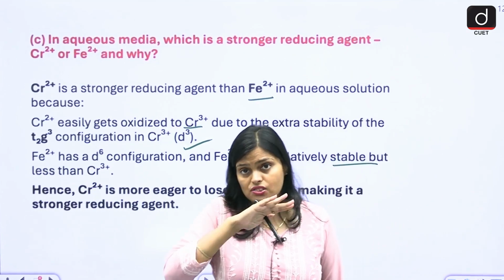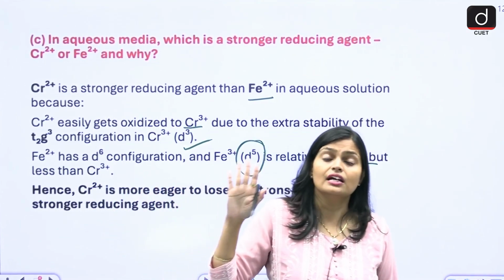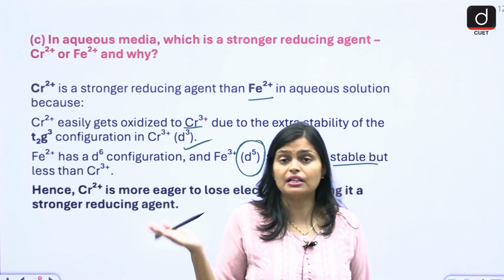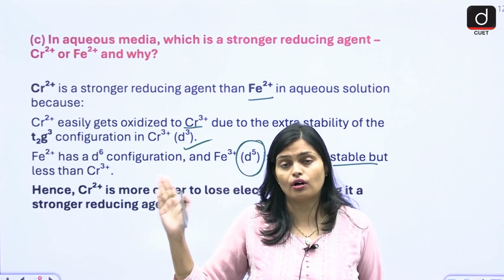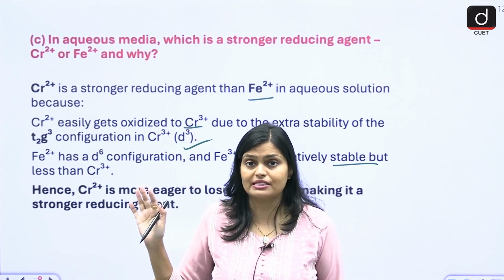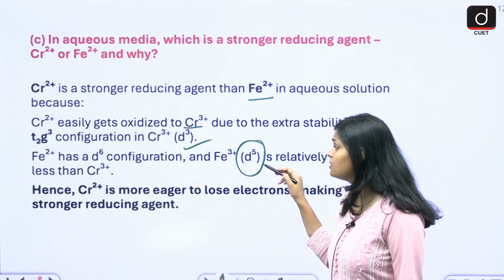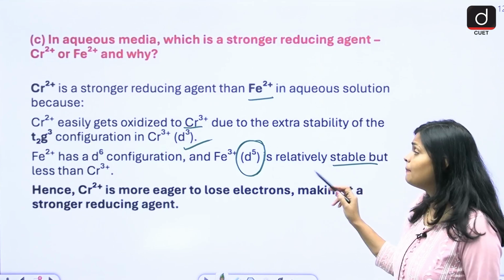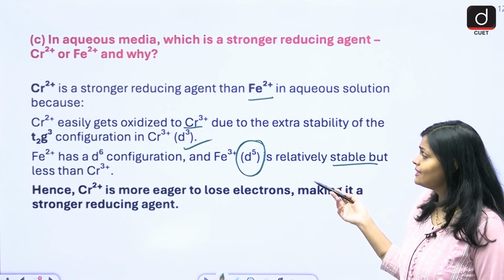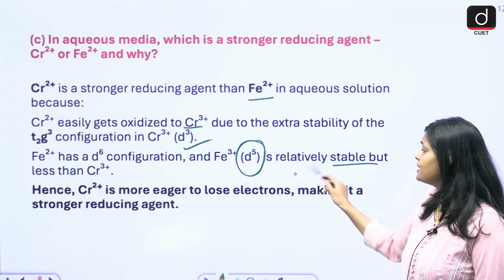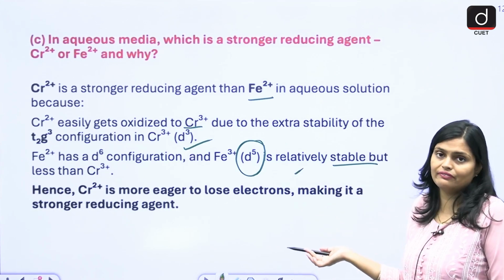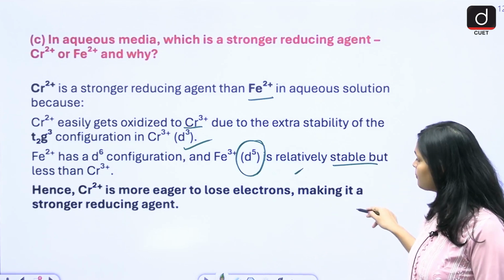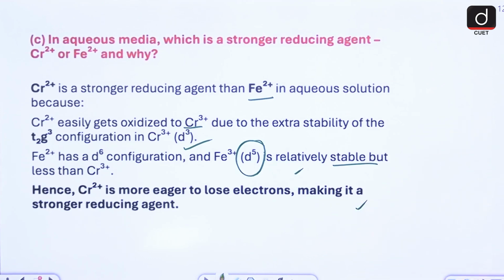Why? Because d has 5 orbitals, which hold 10 electrons in total. So either 10 electrons will be stable, or 5 electrons, each orbital having one electron. Since iron has the d5 state, which is stable but less than chromium's, Cr is more eager to lose electrons. Since they are stable, they are not able to lose. When you are stable, you are not going to give anything to someone, right? So here they are not able to lose electrons, making it a weaker reducing agent.